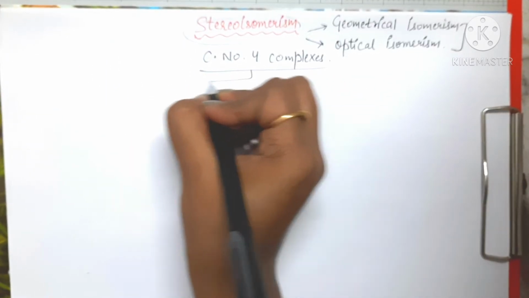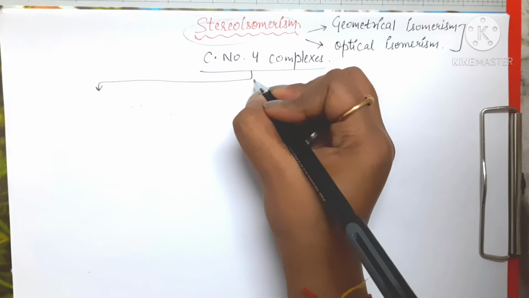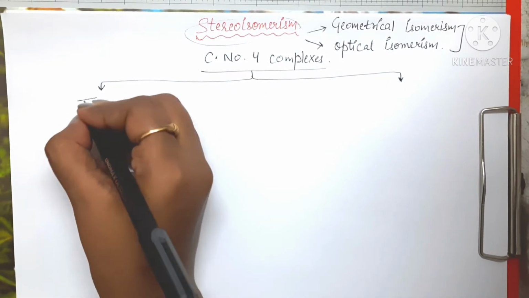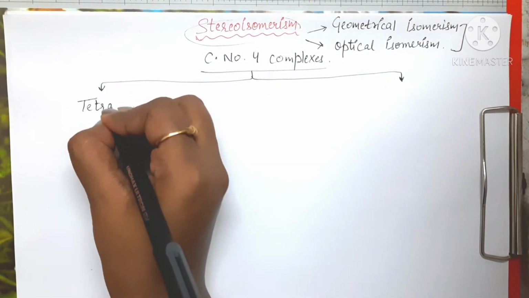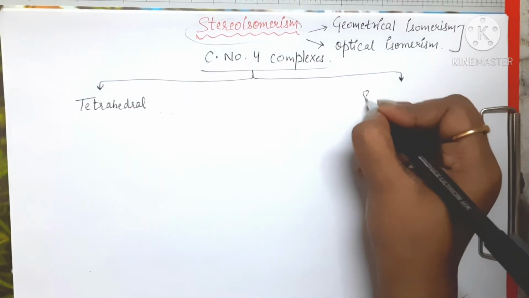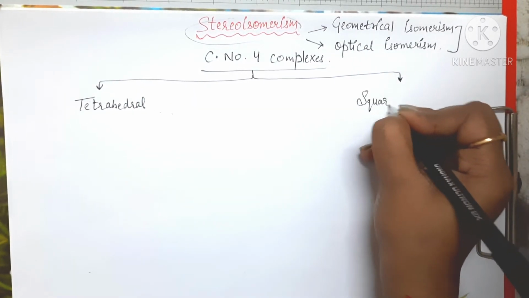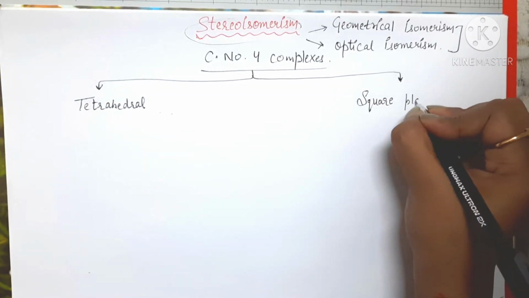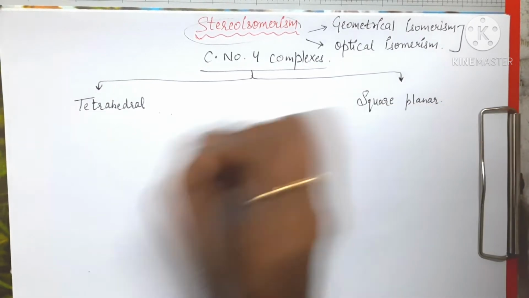So we know the two general categories of coordination number 4 complexes, right? That is tetrahedral and square planar, right? These are the two categories of coordination number 4 complexes.